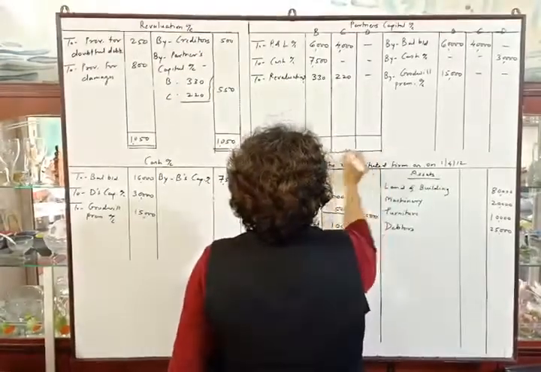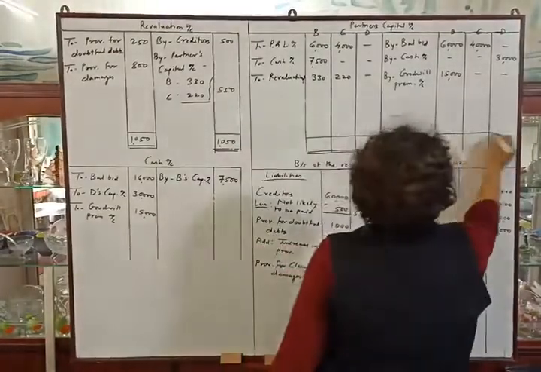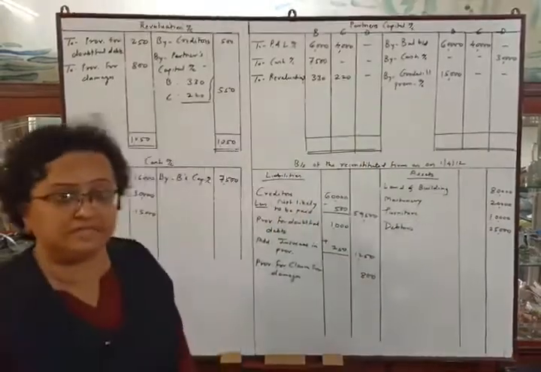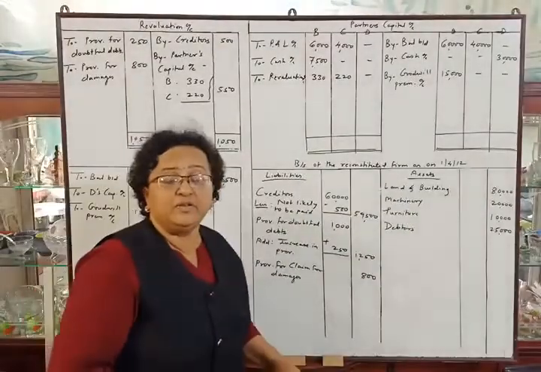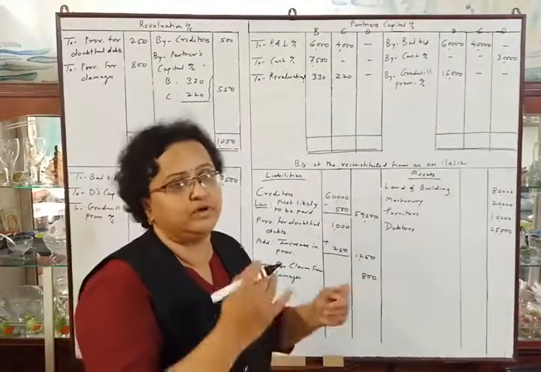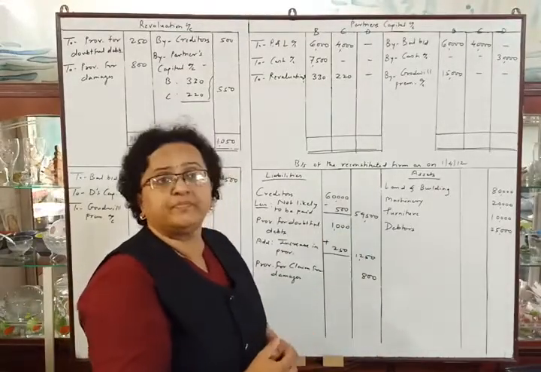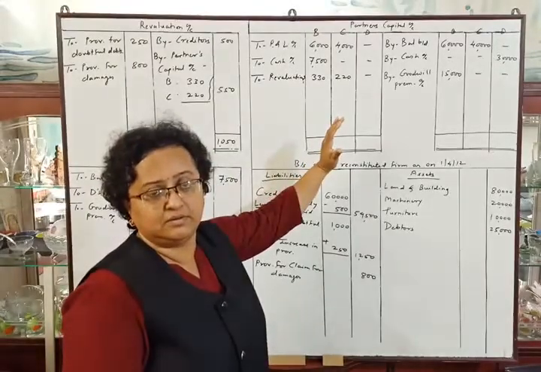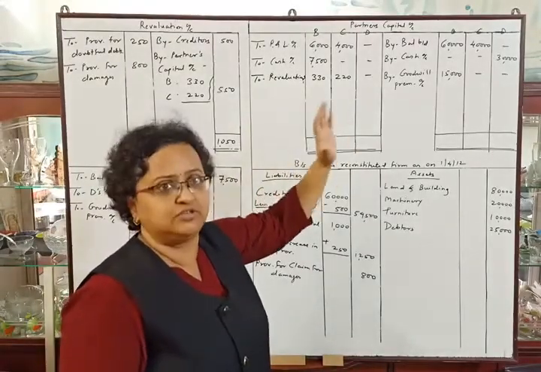And they told us to make the adjusted capital of three partners rupees 60,000, 60,000 and 30,000, which will be the adjusted capital in the new firm. So balance of capital account will be rupees 60,000, 60,000 and 30,000.